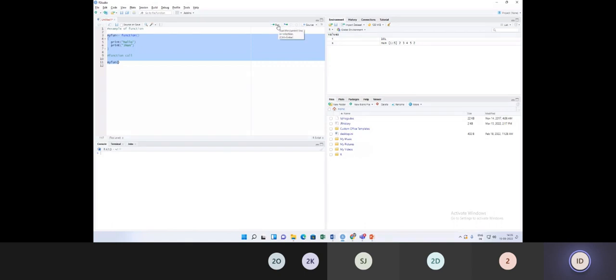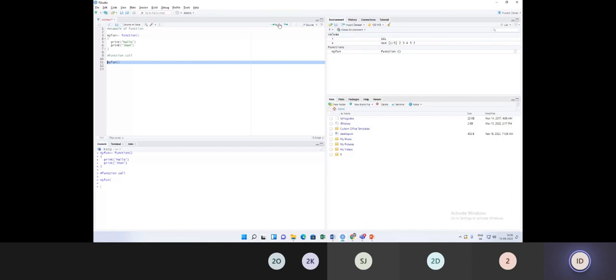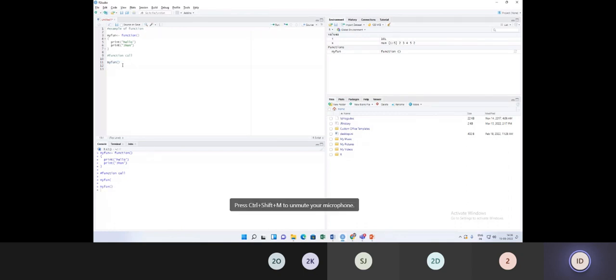I will show it without selecting and with selecting. Right, myfun. Okay, something is incomplete. My function name.